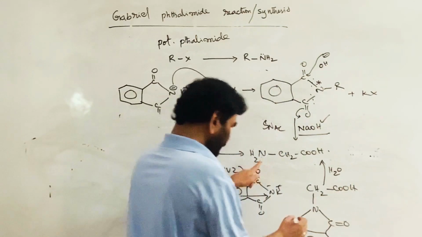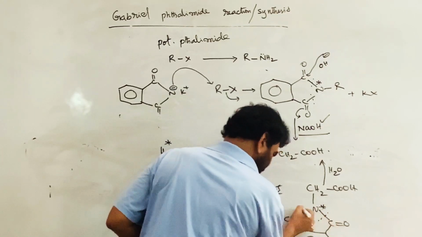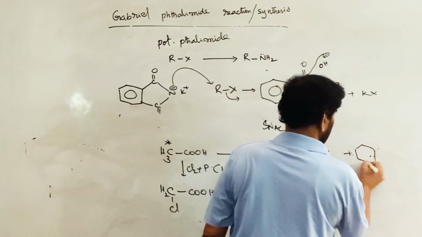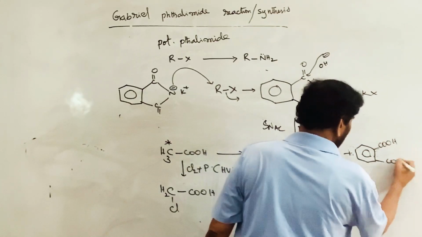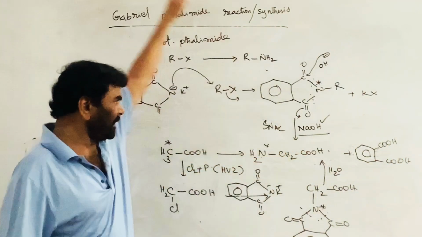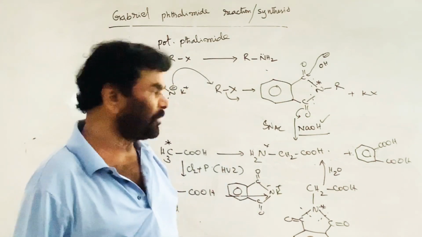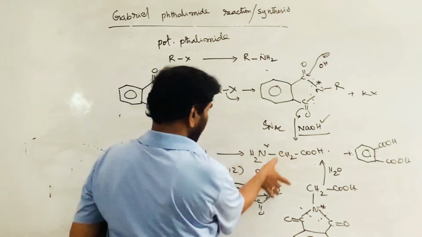hydrolysis is carried out, so this is the nitrogen, so cutting NH, this is converted, and phthalic acid is produced. This can be recycled: heat the phthalic acid again with ammonia, it gives phthalimide, and with potassium hydroxide, potassium phthalimide. It is not wasted. So this is formed.